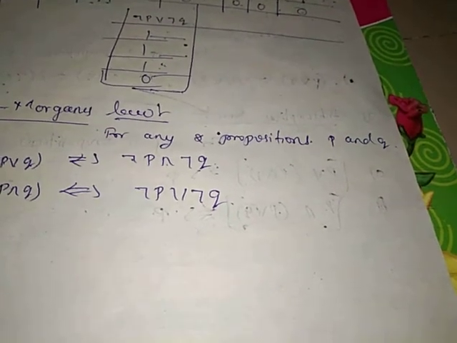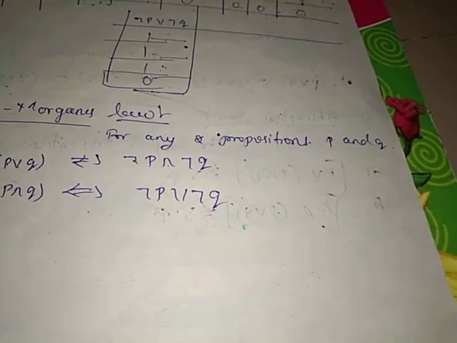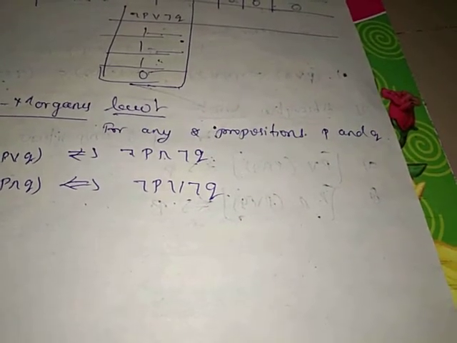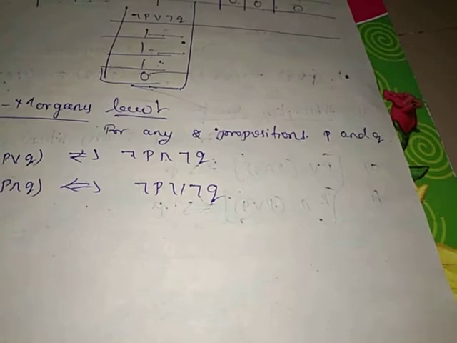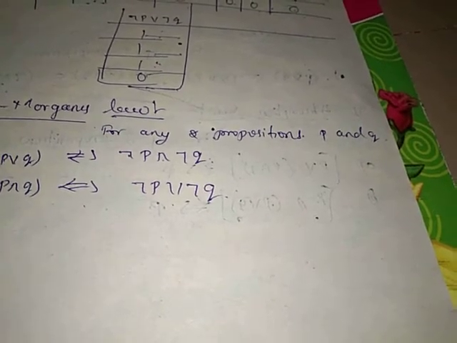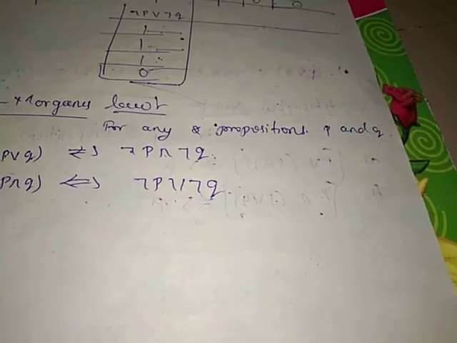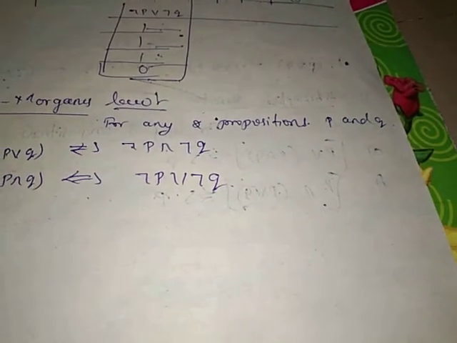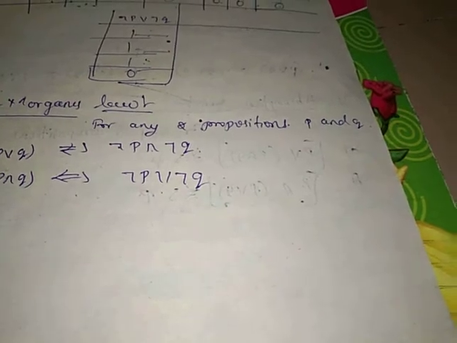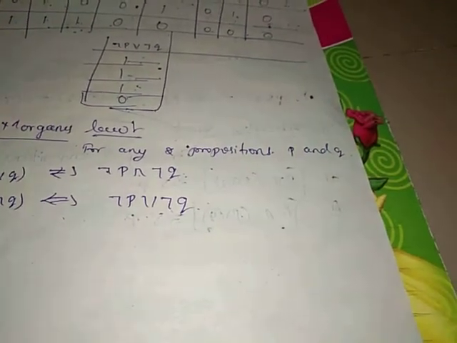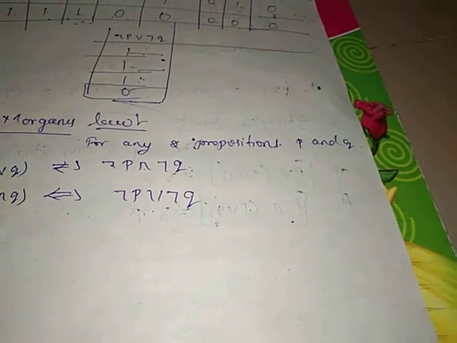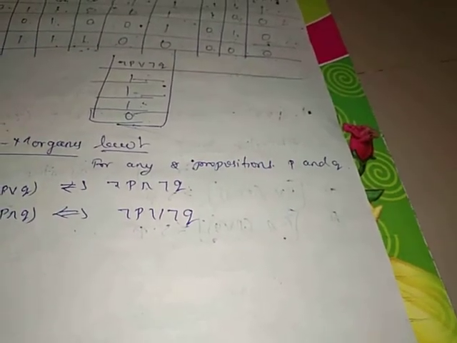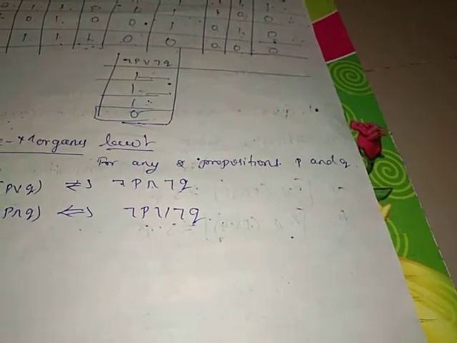Next one is inverse law. P or negation of P is equivalent to T naught. P and negation of P is equivalent to F naught. Next one is domination law, that is P or T naught is equivalent to T naught. P and F naught is equivalent to F naught. Next, for any two propositions P and Q, we stated two laws. Those are commutative law and absorption law. Commutative law states that P or Q is equivalent to Q or P. P and Q is equivalent to Q and P.